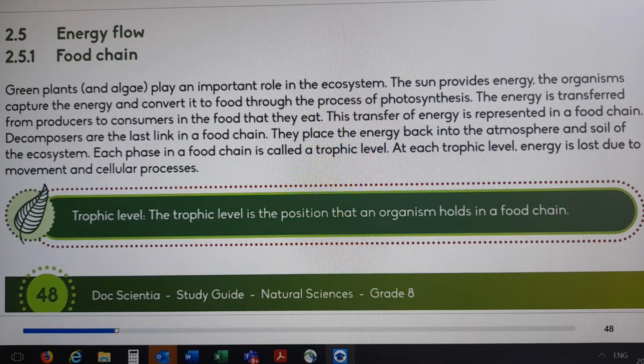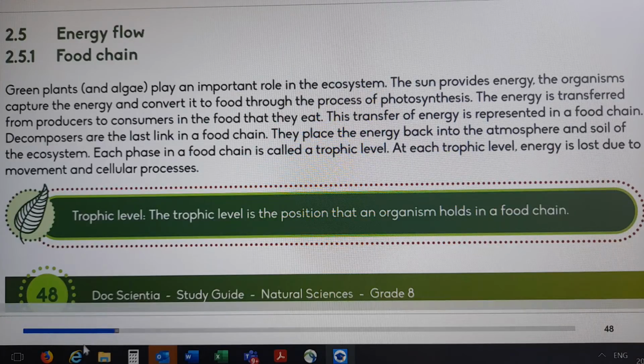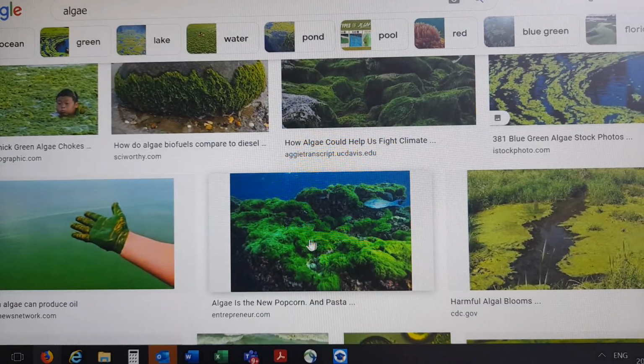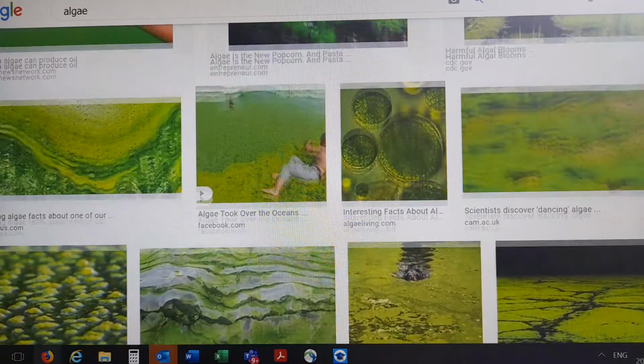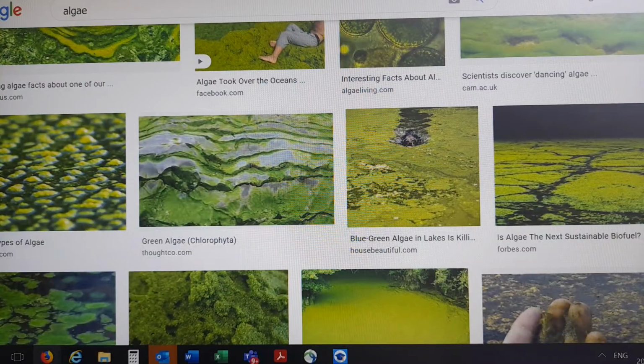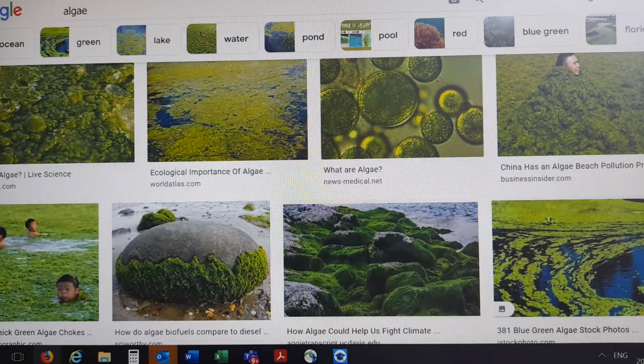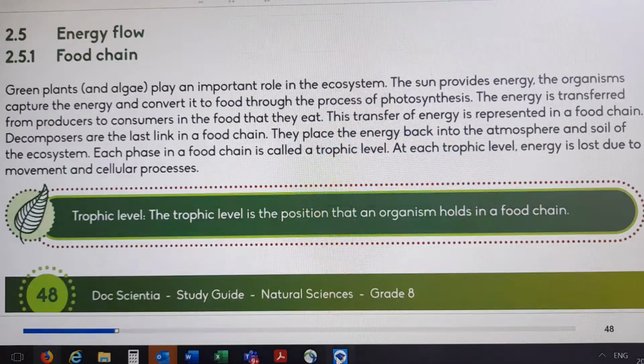Okay, and the very first subsection is food chain. They say green plants and algae play an important role in ecosystem. I just want to show you what is algae. This is the green stuff that you see on top of the water or just a watery place. That green stuff is called algae. I can't just assume that you know what is algae, so I needed to show you. Okay, let's go back to our textbook now.